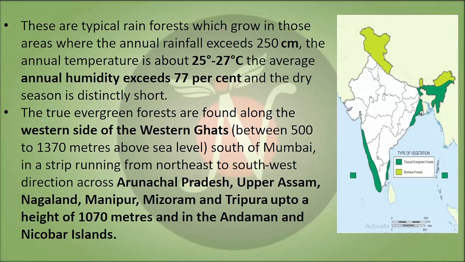These are typical rainforests which grow in the areas where the annual rainfall exceeds 250 centimeter a year. The annual temperature is about 25 to 27 degrees Celsius. The average annual humidity exceeds 77% and the dry season is distinctly very short. The true evergreen forests are found along the western side of the Western Ghats, south of Mumbai in a strip running from northeast to southwest directions across Arunachal Pradesh. Here you can see these are the tropical evergreen forests, and in the region of Himachal Pradesh there are montane forests, not tropical evergreen forests.